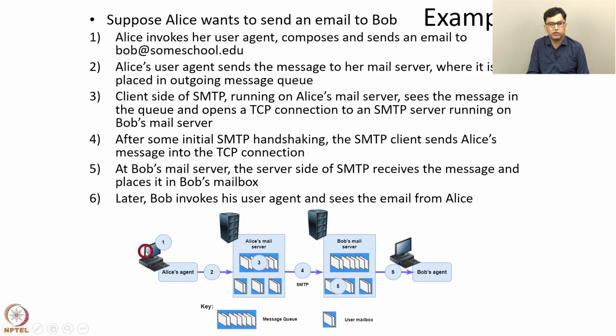So PGP is a preprocessor, so it just operates at the sender side and at the receiver side. At the sender side to encrypt the message and to add message integrity and so on, and at the receiver side to decrypt the message and to verify the integrity of the message. So that's where PGP fits in this email architecture.